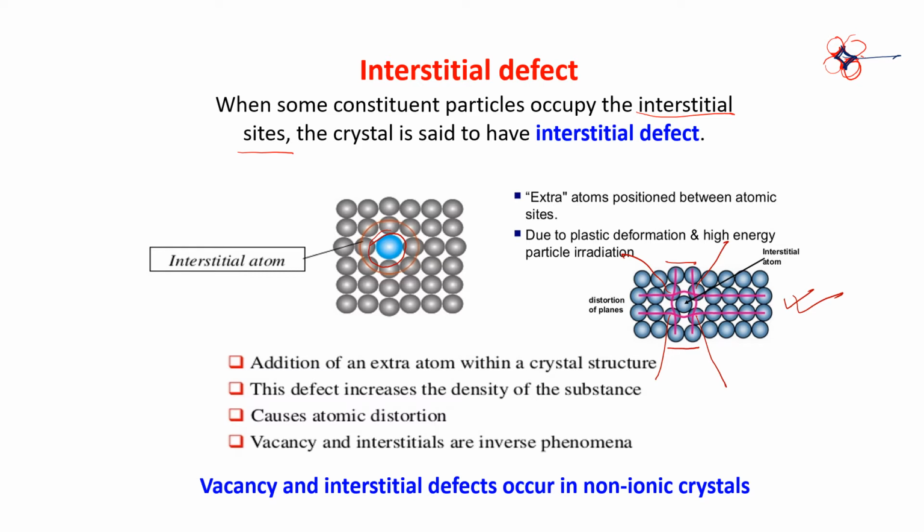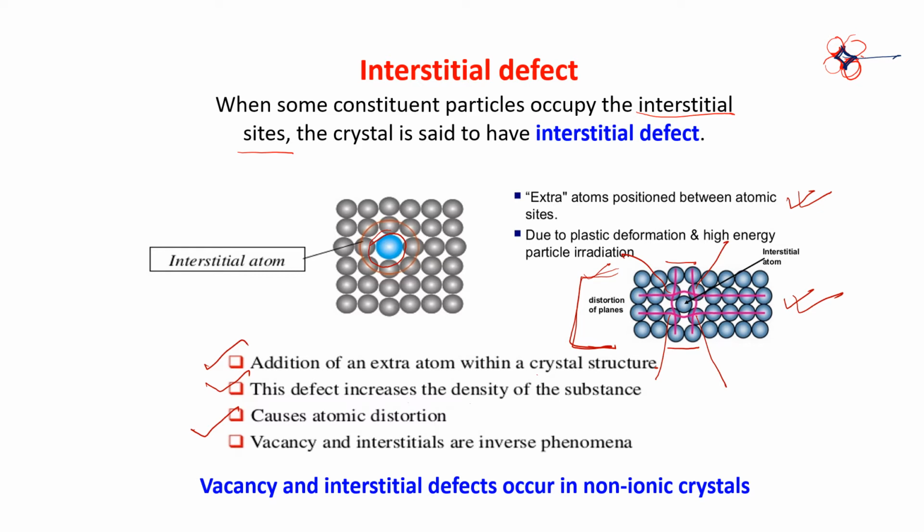So, this extra atom position between atomic sites arises due to plastic deformation and high energy particle irradiation. That means this is a deformed shape. See the deformed shape. Now, there is addition of an extra atom within the crystal structure. This defect increases the density of the substance, because one extra atom is coming here. It causes atomic distortion.